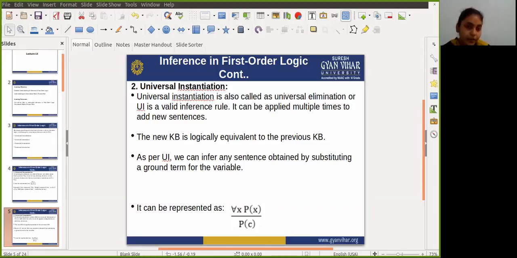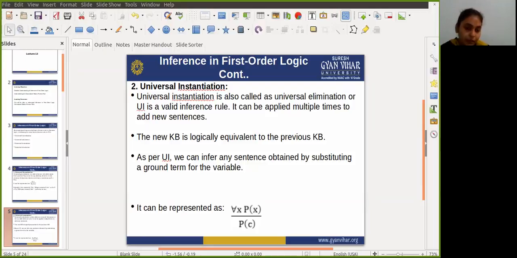Let's take an example to understand this. Let's take a famous example: all kings who are greedy are evil. Let our knowledge base contain this detail in the form of first order logic.